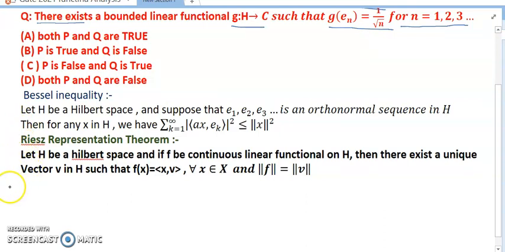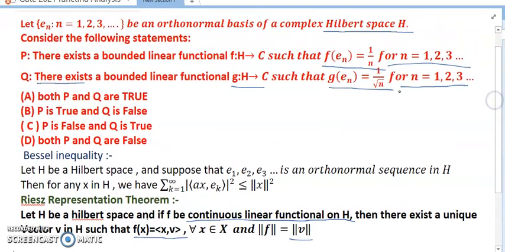Riesz representation theorem: let H be a Hilbert space. If f is a continuous linear functional on H, then there exists a unique vector v in H such that f(x) is equal to <x, v> and norm of f is equal to norm of v.